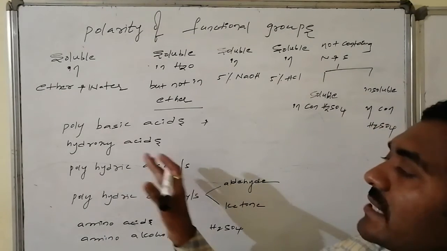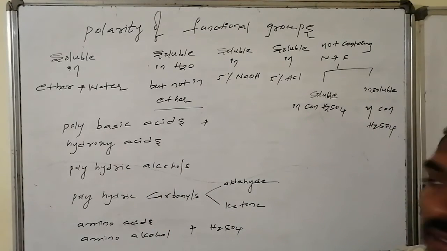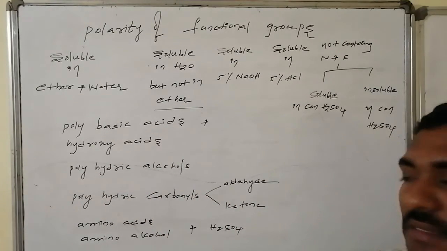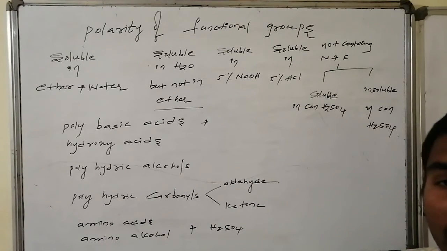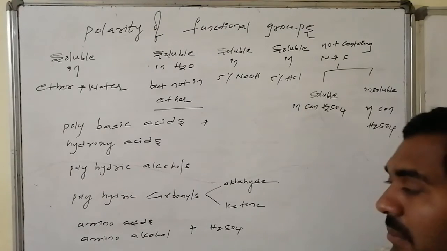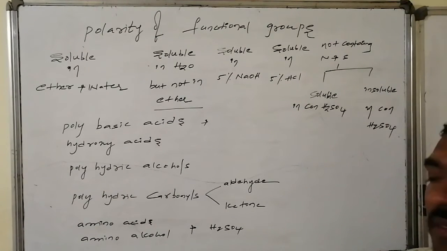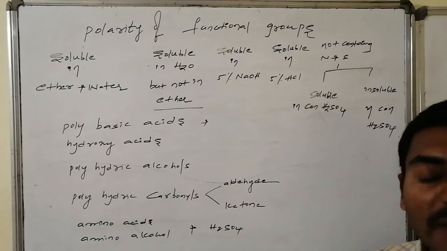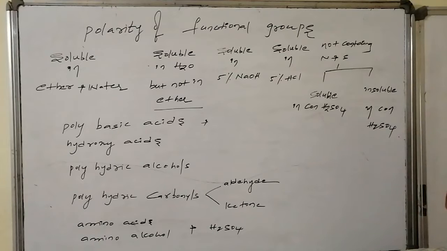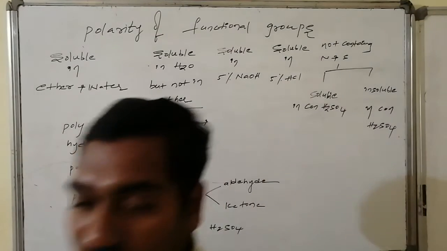Hydroxy acid stands for systems containing both OH and acid functional groups. Polyhydric carbonyls stands for aldehydes as well as ketones associated with more than one hydroxy group, and also the higher amino acids, amino alcohols and sulfonic acids. These functional groups are soluble in water, but not soluble in ether. Whereas lower systems, if they do not have multiple such groups, with lower carbon content, can also be soluble in ether. That makes the difference.